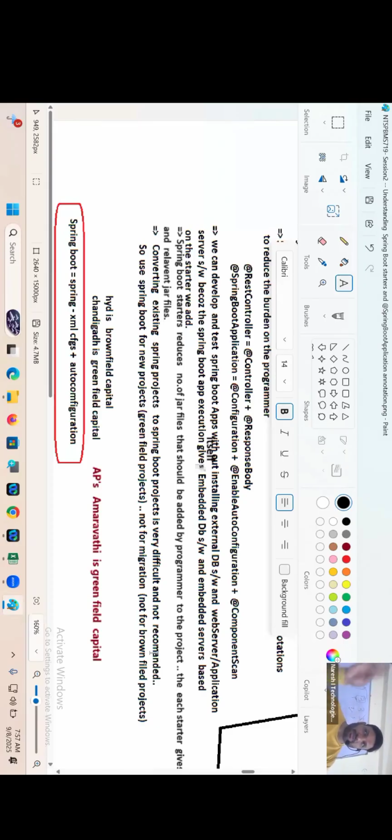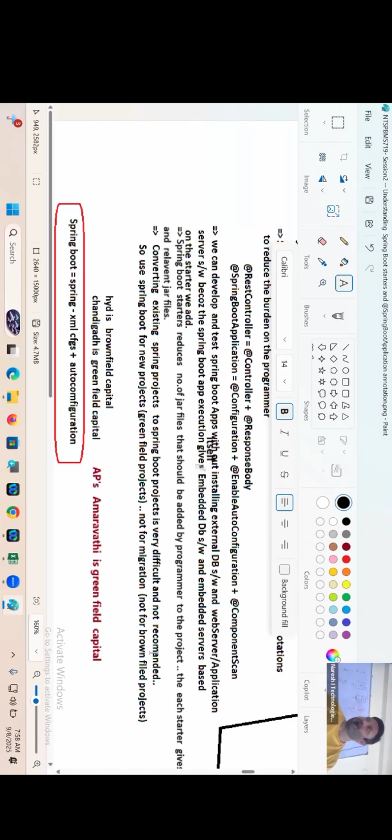If you convert a Spring project to Spring Boot, you already made the predefined class a Spring Bean. Based on the starters that you have added, it makes some predefined classes Spring Beans. Okay, the same class has become a Spring Bean twice. One is by manual process, one is through auto configuration. Clash may come or not? Come on, guys. So that's why migrating Spring projects to Spring Boot is a very bad thought. So always prefer Spring Boot for greenfield projects, not for brownfield projects.